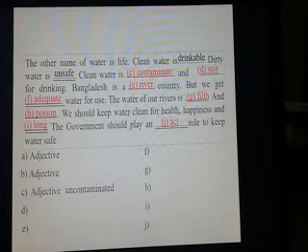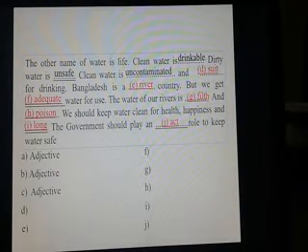Clean water is uncontaminated. And sweet, you have to transform it into an adjective. Suitable, for drinking.